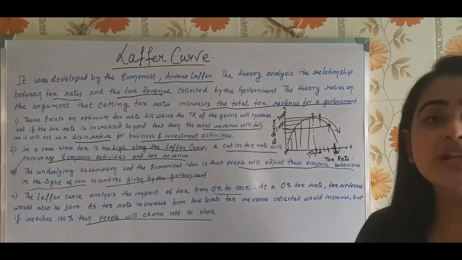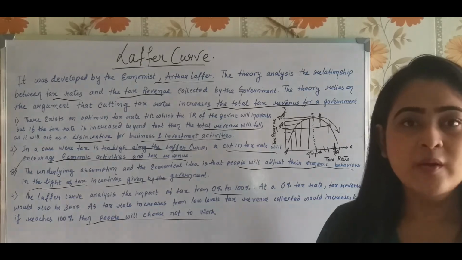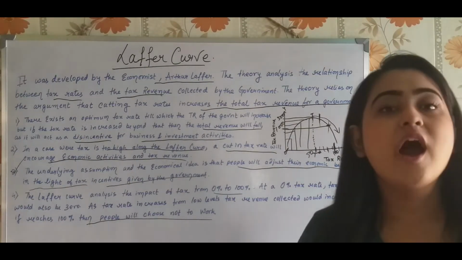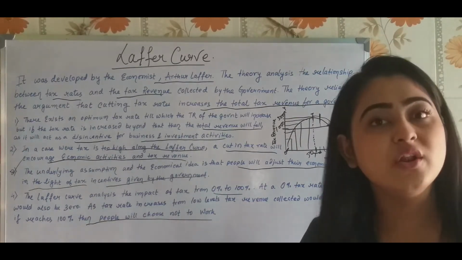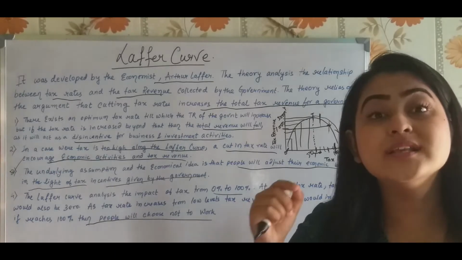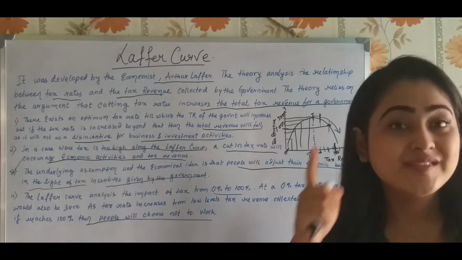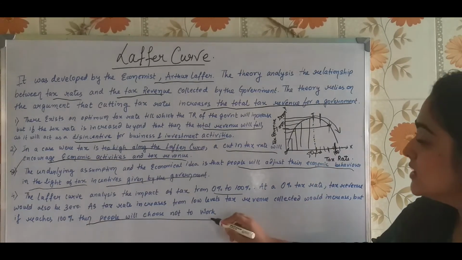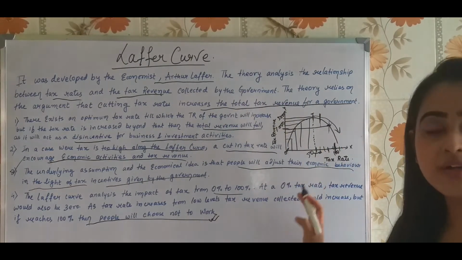That is the problem of the Laffer curve. You cannot actually understand what the optimum level of taxation is. They have mentioned here that there is an optimal level, after which if the tax is increased, the total revenue is going to fall. But how to see what the optimal level is? How will you understand that? That is the problem. We will go to the disadvantages later. But this was all about the Laffer curve explanation. I hope you have understood till here.